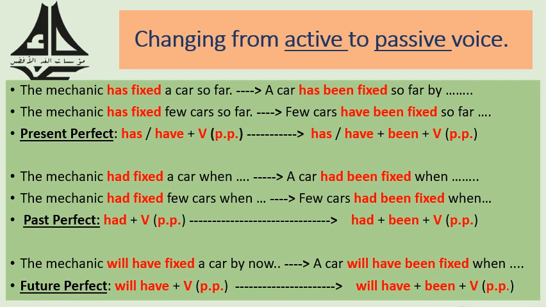We want to focus here on the verb. In both cases, the verb is in the past perfect form, which is had plus fixed, which is the past participle form of the verb fix. And if we want to change from active to passive, then the rule is had, because it is past, plus been, because it is perfect, plus the past participle of the main verb.